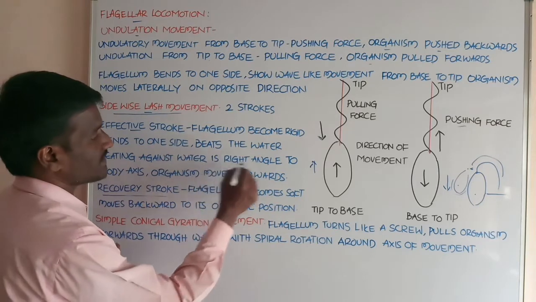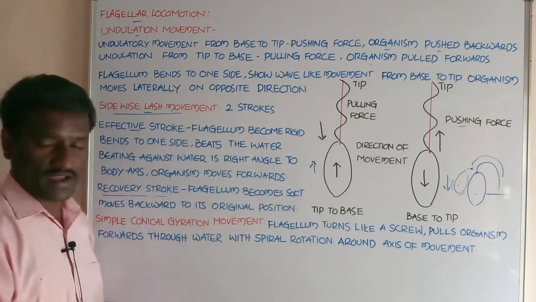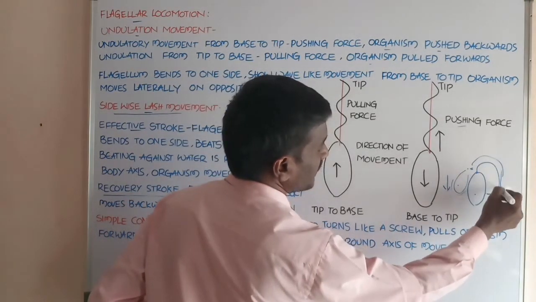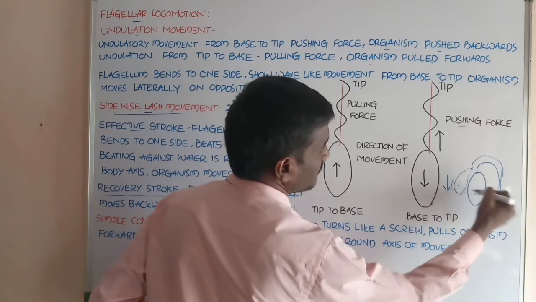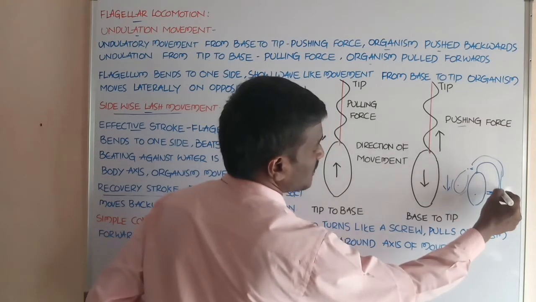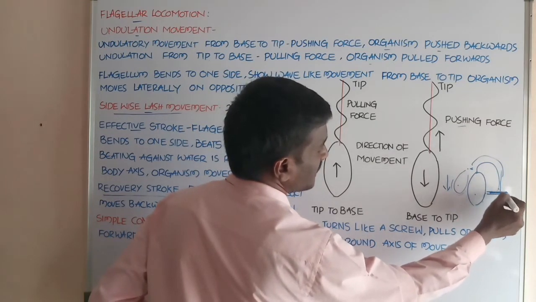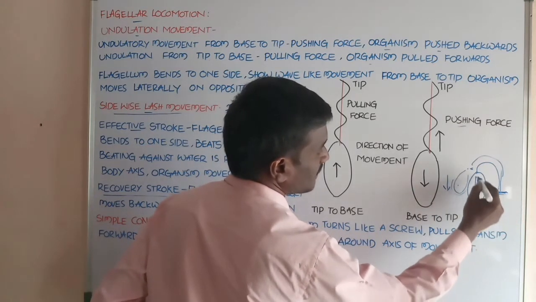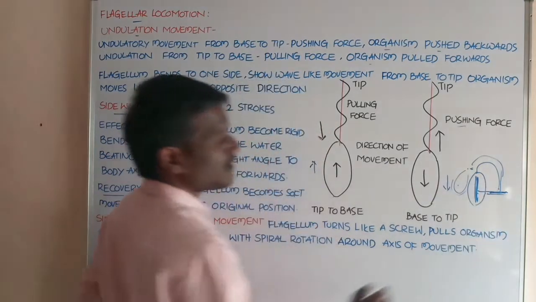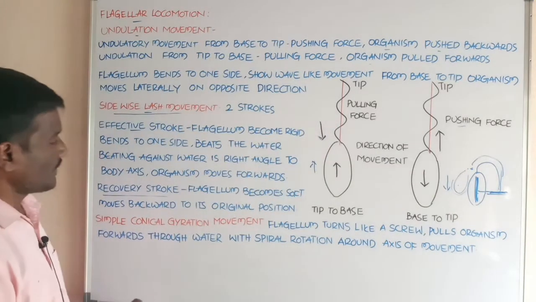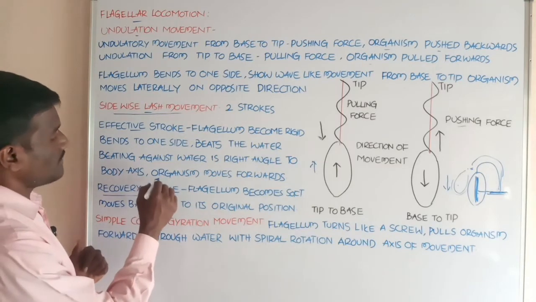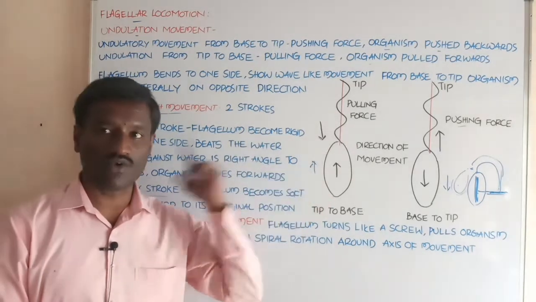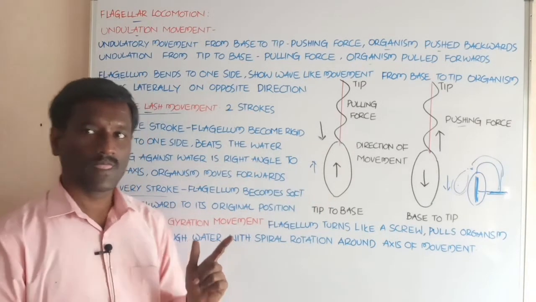The beating is at a right angle to the body axis. Okay, student, if you observe, beating against the water, this is the water medium. The flagellum bends to one side and beats against the water forcefully. This beating against the water forms a right angle to the body axis. Student, and at the same time the organism moves forward.